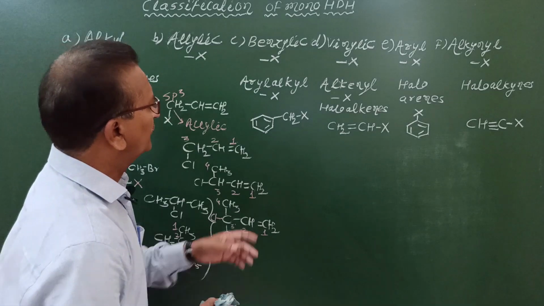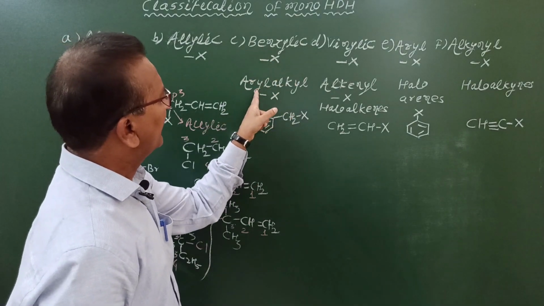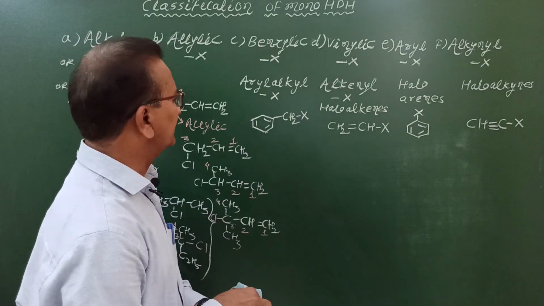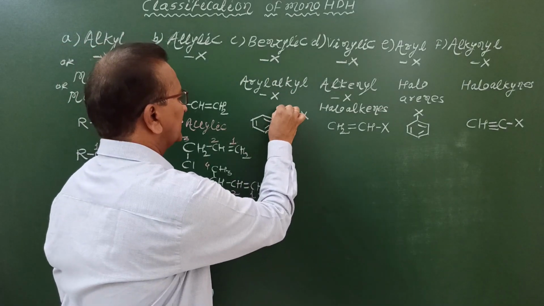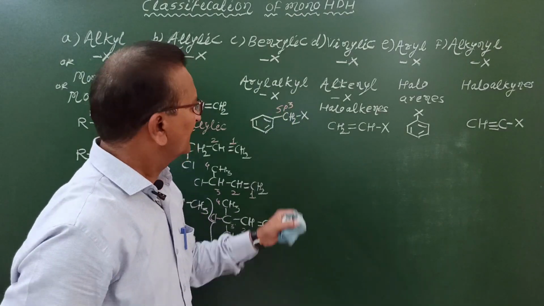Now, we have to discuss benzylic halides or aryl alkyl halides. What are benzylic halides? In benzylic halides also, halogen atom is bonded to a sp3 hybridized carbon atom.